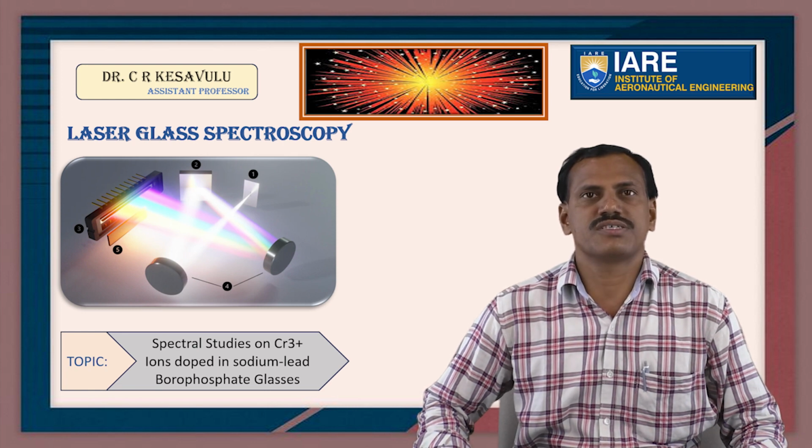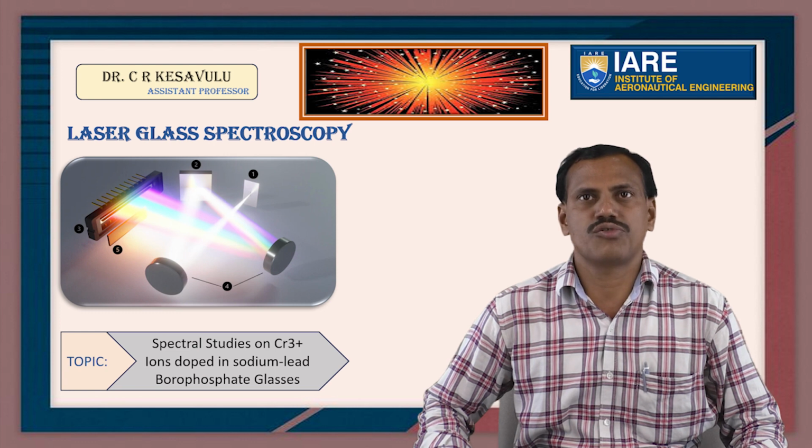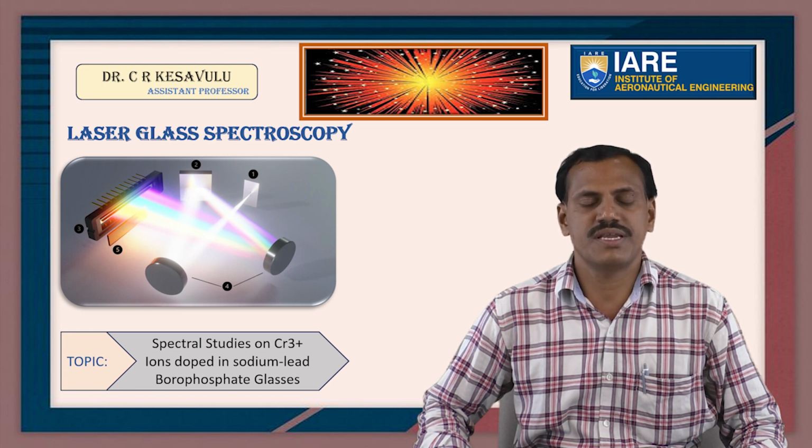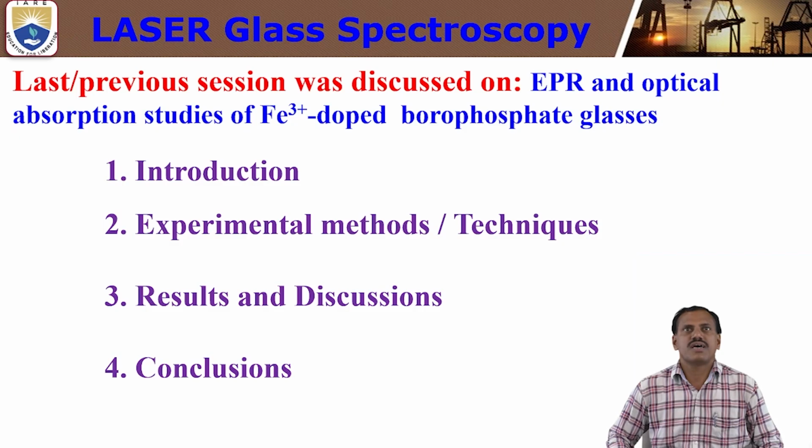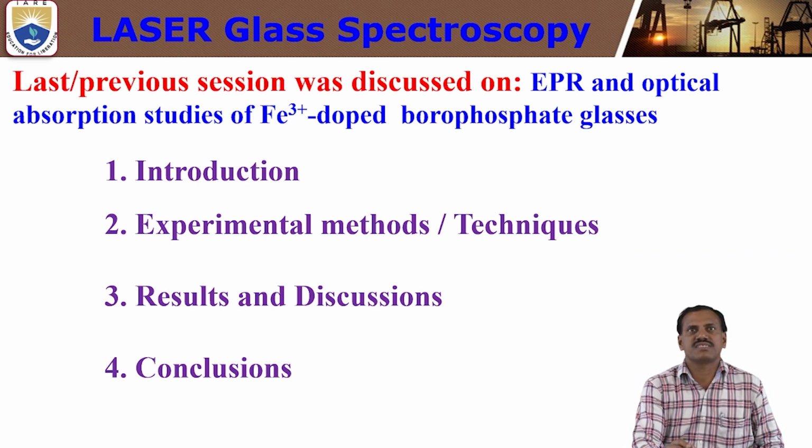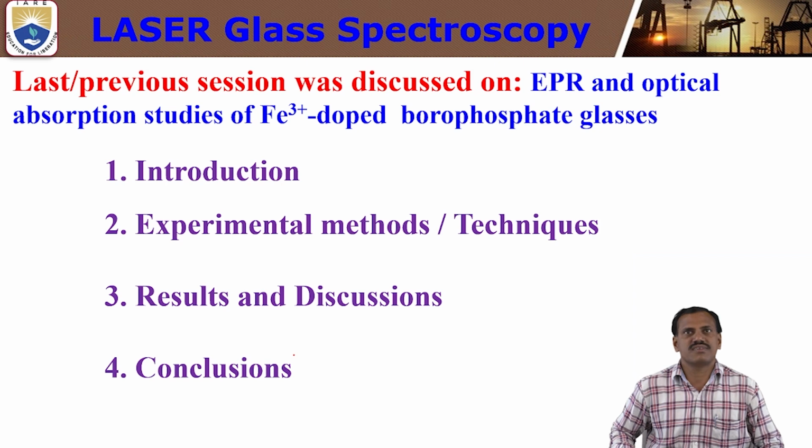Today, I am going to discuss the topic: spectral studies on chromium 3 plus ions doped in sodium lead borophosphate glasses. The previous session discussed the EPR and optical absorption studies of iron 3 plus doped borophosphate glasses. In the previous session, we discussed the introduction, experimental methods, techniques, results and discussion, and conclusion.